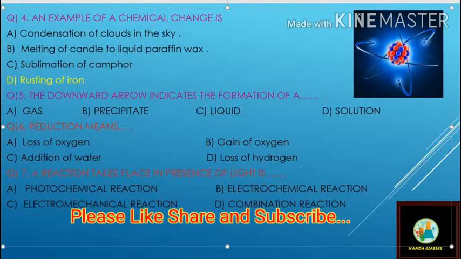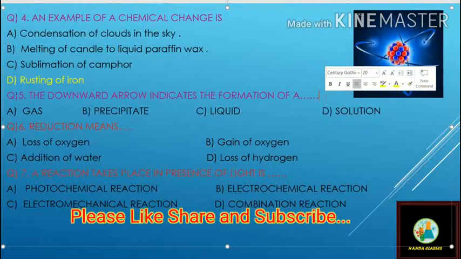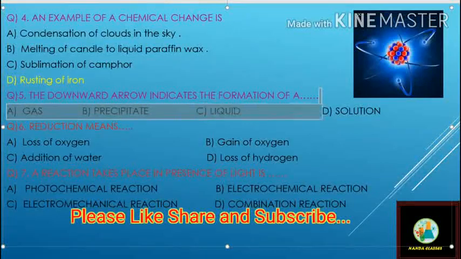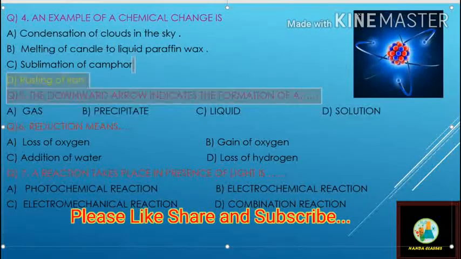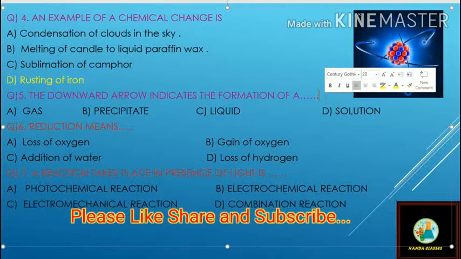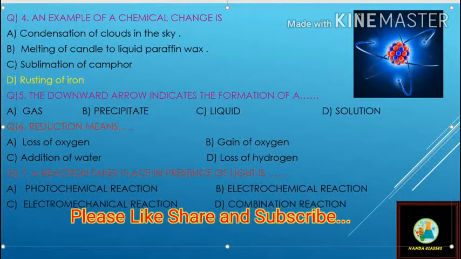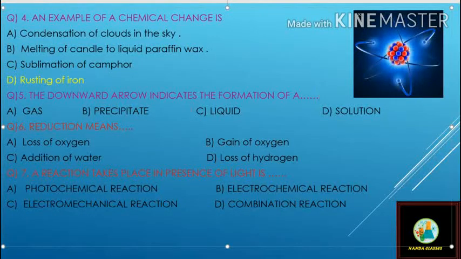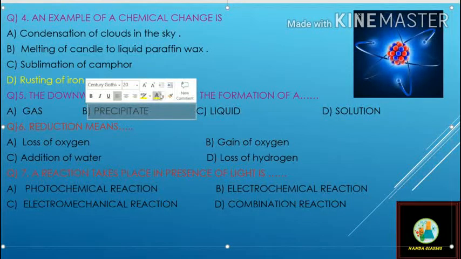Next, question number 5. The downward arrow indicates the formation of what? The options given are: A, gas; B, precipitate; C, liquid; and D, solution. So the downward arrow indicates a precipitate. B is the right answer.